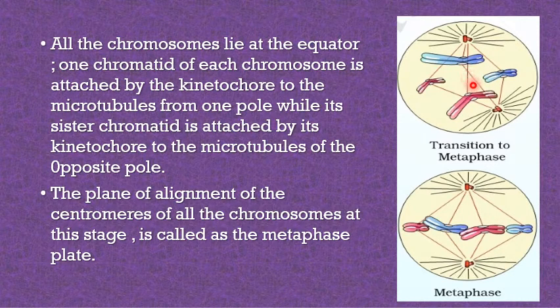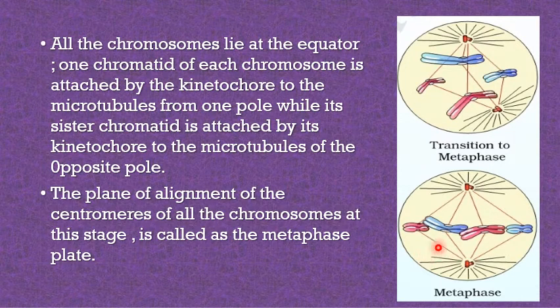They are attached to the microtubules on the opposite side. The plane of alignment of the centromeres of all the chromosomes at this stage is called the metaphase plate. So here you can see that all the chromosomes are lying at one particular plate with the centromere in the center, held by the microtubules.